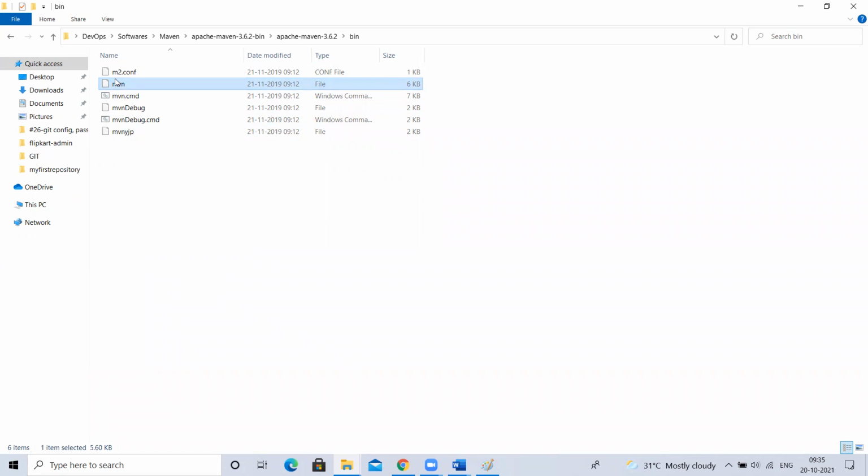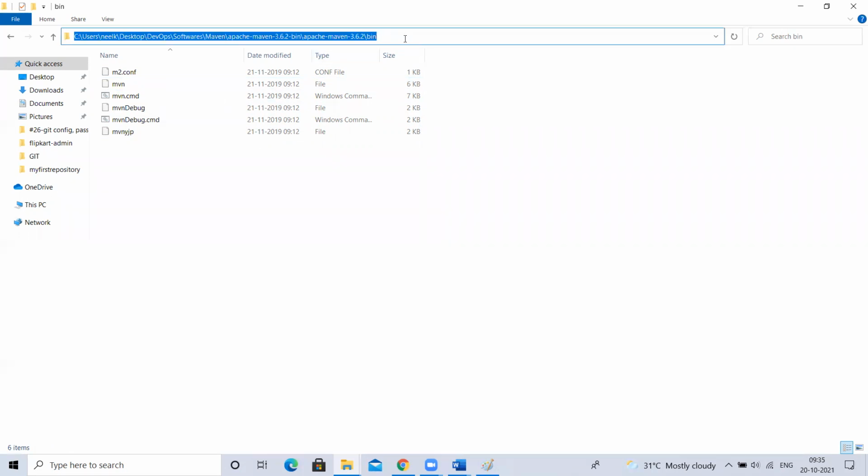It will treat this mvn as a Linux command. It will go and check in bin and sbin. Nowhere is this mvn binary there, so it will throw command not found. So what I can do is take this bin location of Maven and set it as a value to my path variable. For the path environmental variable, I'll set this as a value.